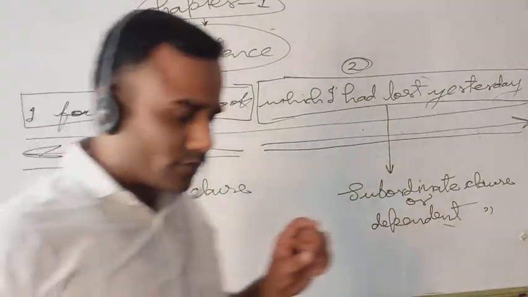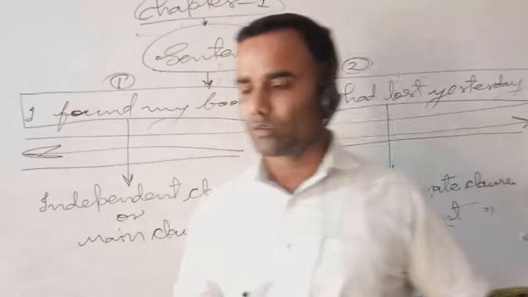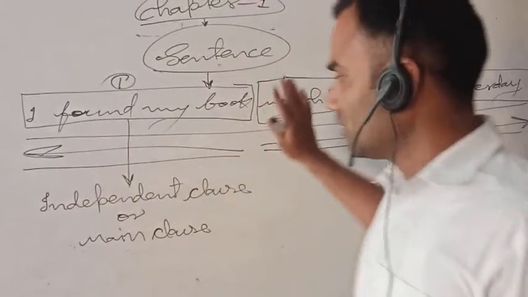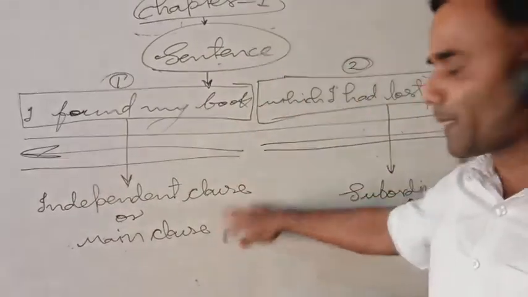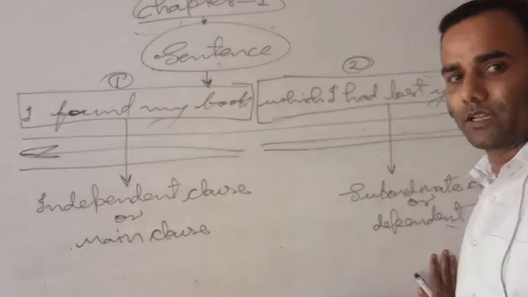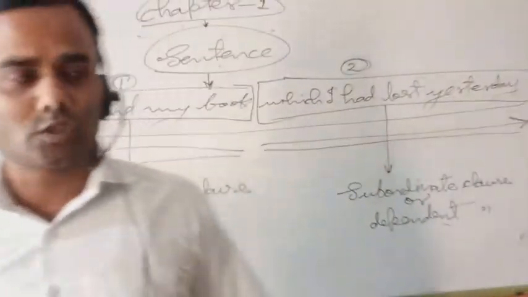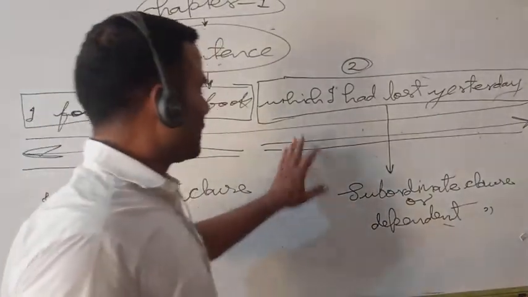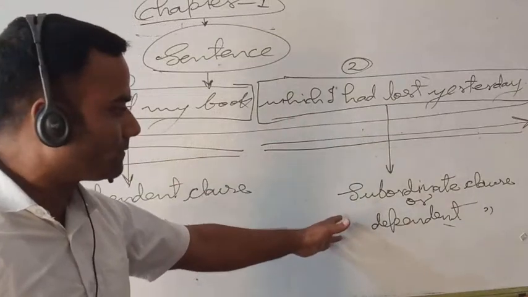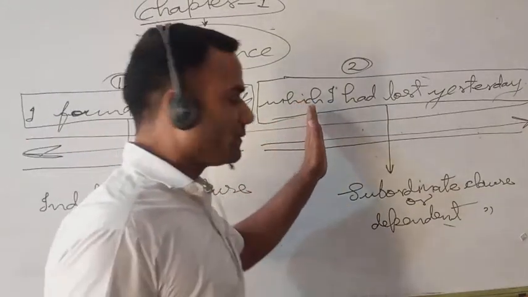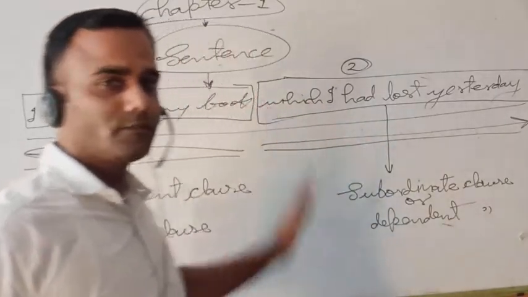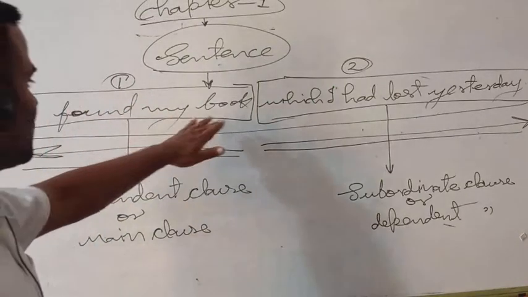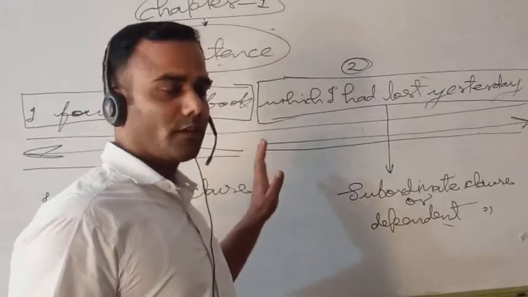Being a student, suppose I am the teacher, I can decide that this part is the independent clause or main clause, and another part is the subordinate clause or dependent clause. But how will you decide? Student, for that I am telling you a short idea. A subordinate clause mostly starts with a conjunction, and an independent clause need not take a conjunction.